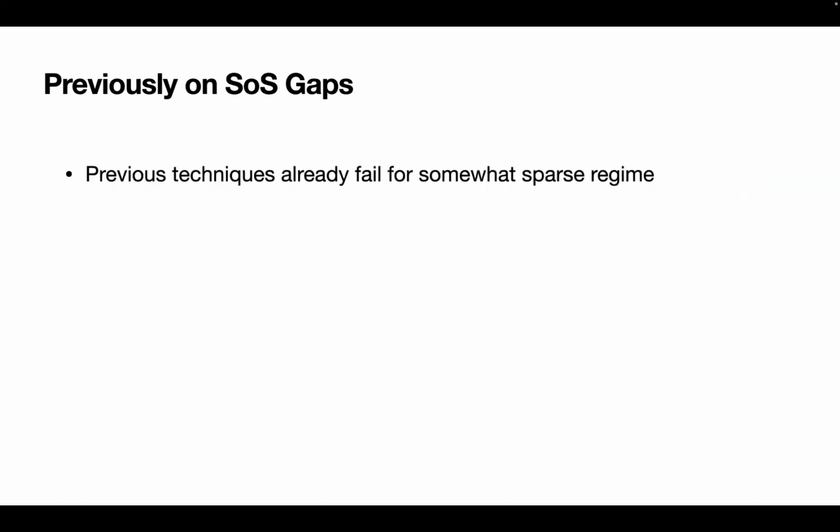However, all these previous techniques already fail if we look at a random graph that is slightly sparser, like even of average degree n to the 1 minus epsilon.